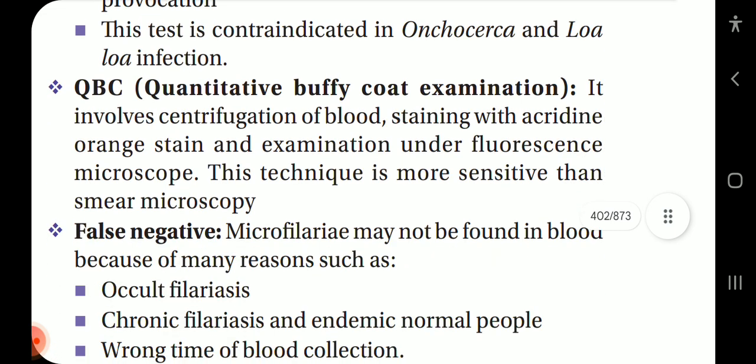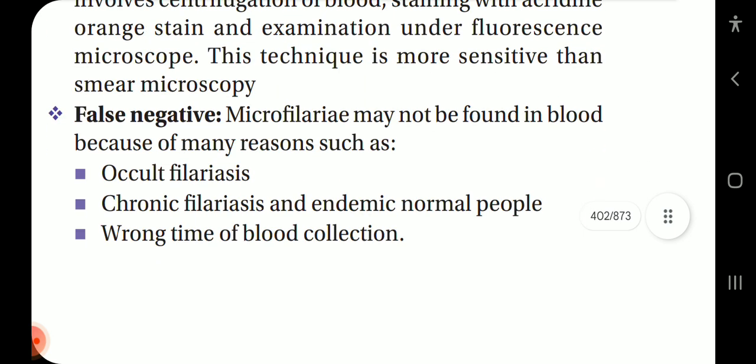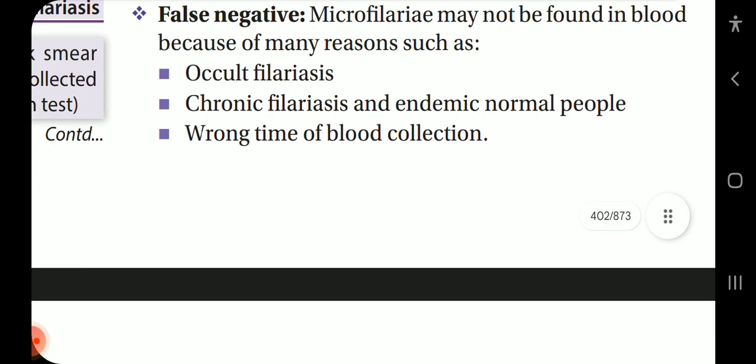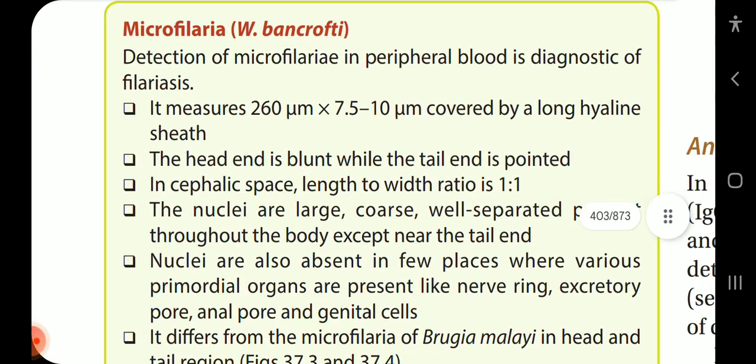QBC, quantitative buffy coat examination. It involves centrifugation of the blood, staining with acridine orange stain and examination under a fluorescence microscope. This technique is more sensitive than smear microscopy. False negatives: microfilariae may not be found in blood because of many reasons such as occult filariasis, chronic filariasis, endemic normal people, and wrong time of blood collection.